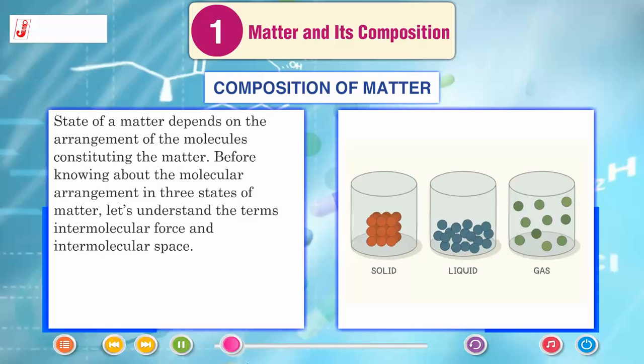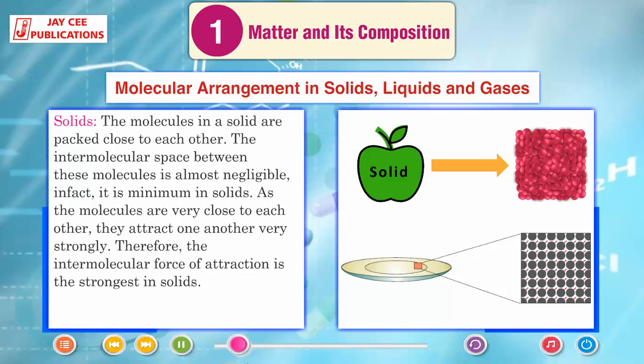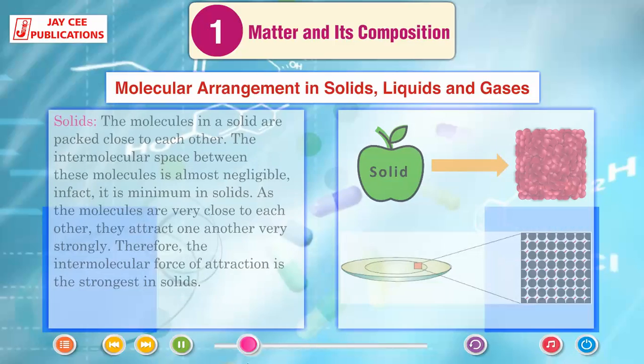Before knowing about the molecular arrangement in the three states of matter, let's understand the terms intermolecular force and intermolecular space. Molecular arrangement of solids, liquids and gases. Solids. The molecules in a solid are packed close to each other. The intermolecular space between these molecules is almost negligible. In fact, it is minimum in solids. As the molecules are very close to each other, they attract one another very strongly. Therefore, the intermolecular force of attraction is the strongest in solids.